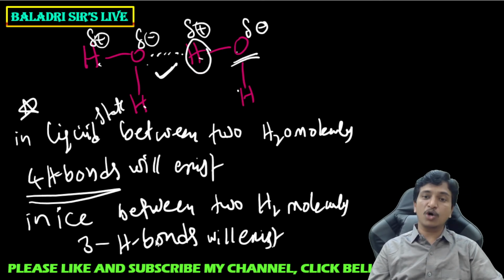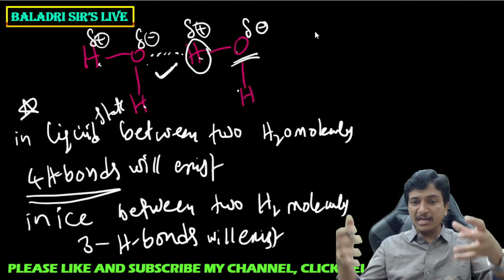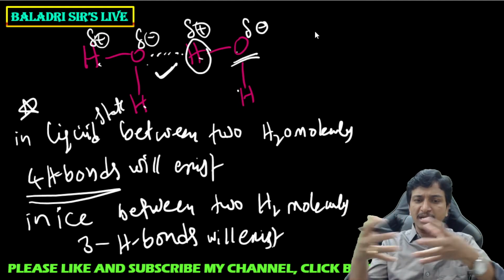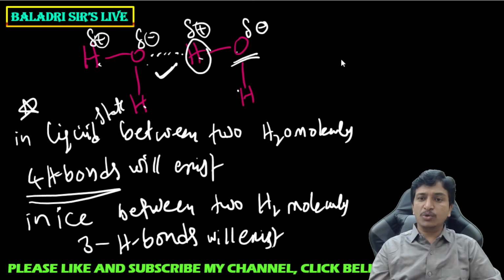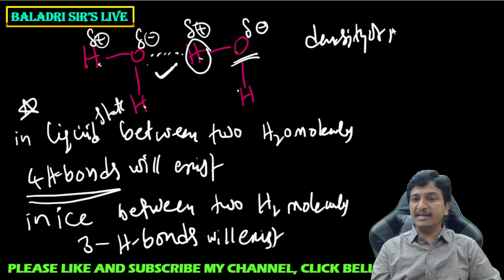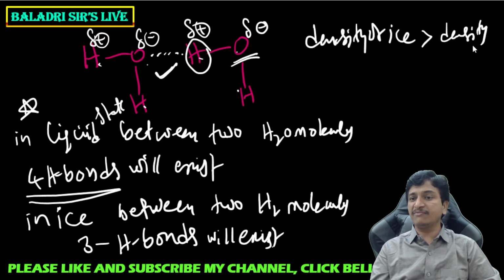That's why ice occupies more volume than liquid water. In liquid water, more hydrogen bonds are there, so the molecules will be close to each other. That's why the density of ice is less than that of water. The reason is that more water molecules will be there in liquid water.